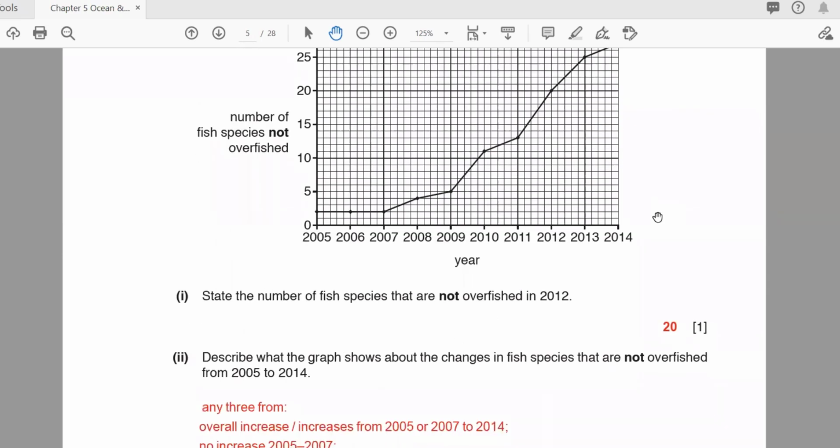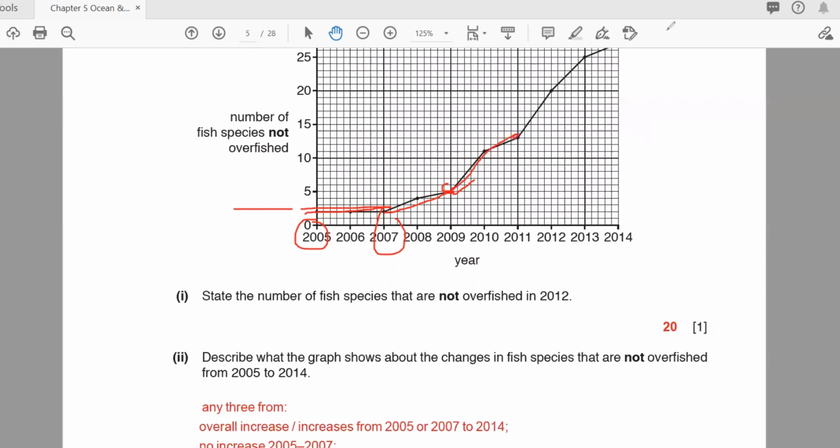So here you can see an overall increase. From 2005 to 2007 it remained at 2, no increase. After that, from 2007 to 2009 there is a small increase, then 2009 onwards is a big increase.